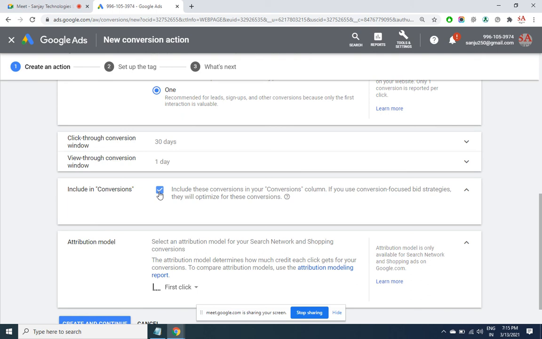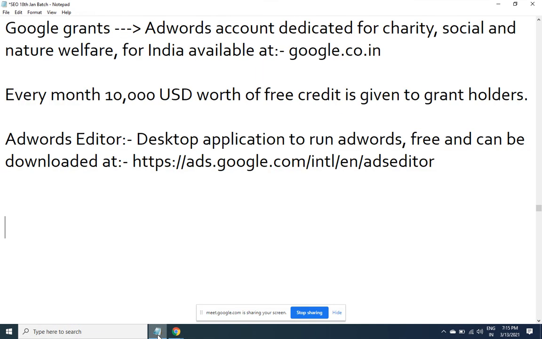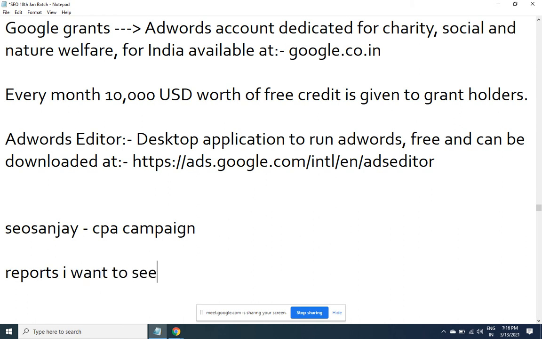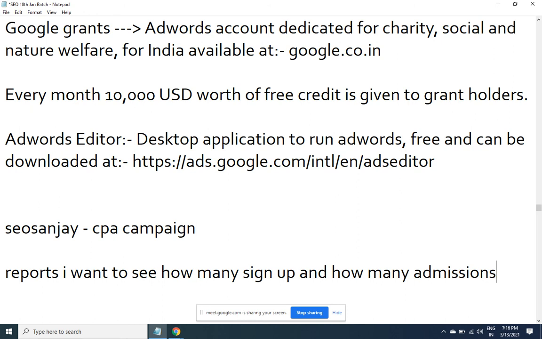Just confused, Sanjay. Is it possible to give an example? Yeah, hold on. Let's say SEOsanjay.com. I want to run a CPA campaign. My requirement is that in reports, I want to see how many sign-ups and how many sales, how many admissions. I want to see both of these. For the same SEOsanjay.com, I want to see how many people have signed up and how many people have taken admission online by paying 15,000 rupees.